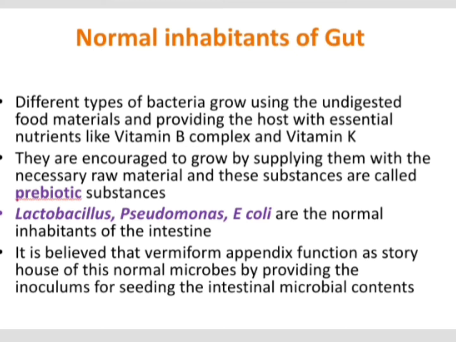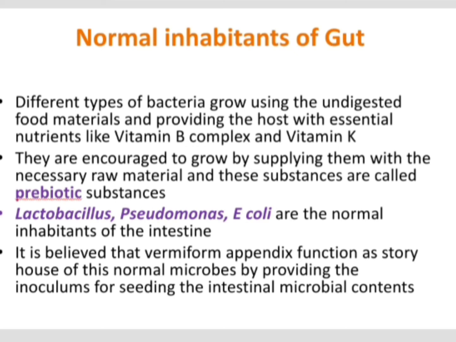And sometimes because of the consumption of a lot of antibiotics, or because of malnourished conditions, these probiotics, that is the normal inhabitants in our gut, will be eliminated from our body. So it will affect the normal functioning of the gut. So in order to regain the microbial growth inside our gut, we will consume certain substances that will facilitate the growth of these microorganisms. And these substances that we consume to facilitate the growth of the probiotic microbes in our gut are called prebiotic substances.